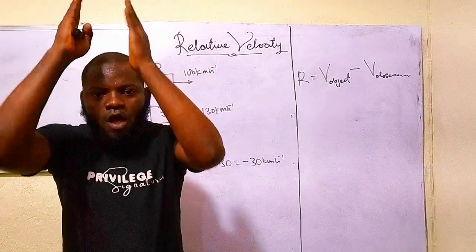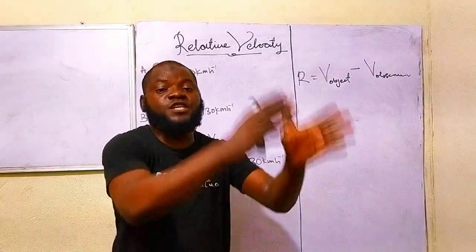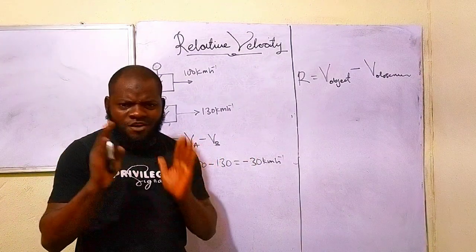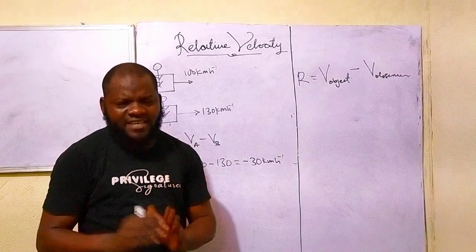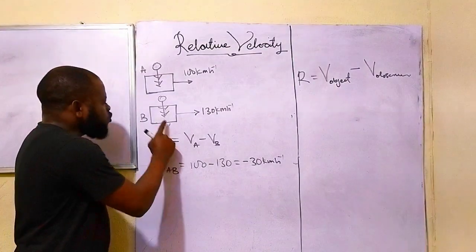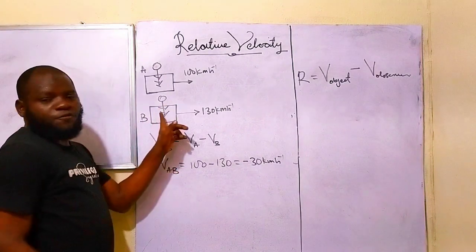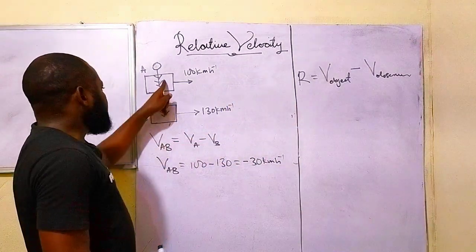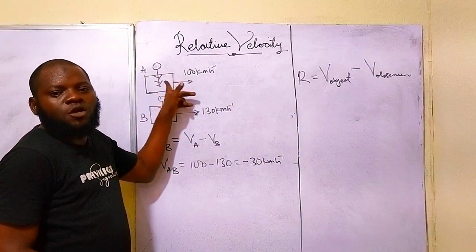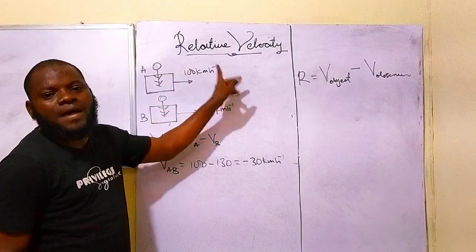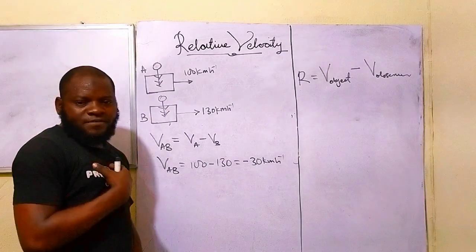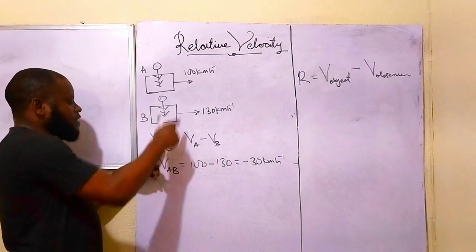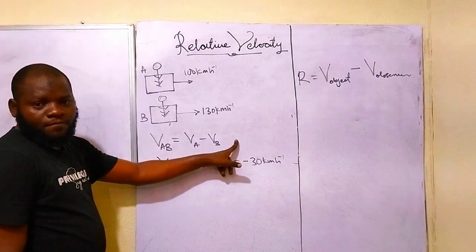So, by knowing your speed, you can tell what my speed will be, with you as the observer and me as the object. Do you understand that aspect clearly? Let me take it again calmly so that you get it. You are the observer. You are inside this moving car, and your car is moving with 130 kilometers per hour. And this is me that you are observing. You want to measure my speed, and I'm moving with 100 kilometers per hour. I become the object. You become the reference frame. And that is why we have VAB, that is VA minus VB. Are you getting this now?